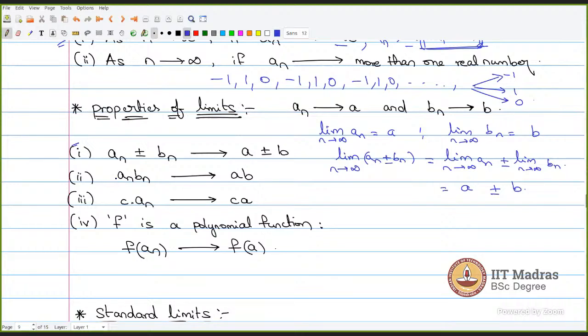And the next property is, the limit as n tends to infinity of an times bn will tend to the product of the limit values, a times b.